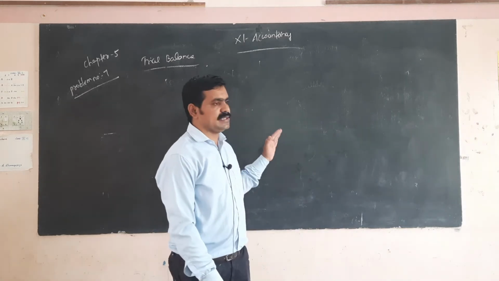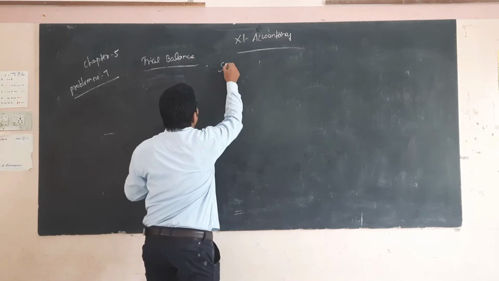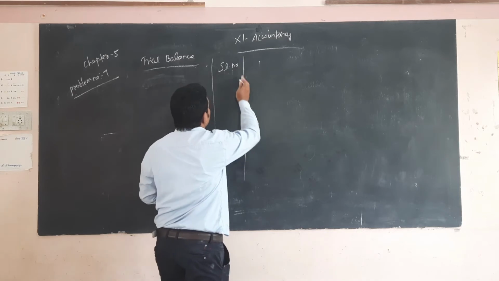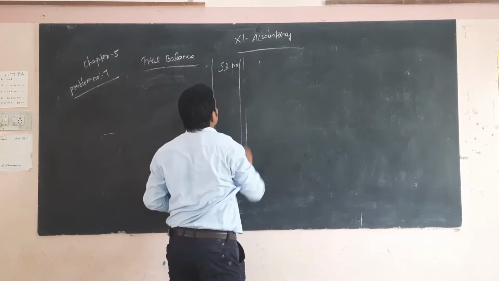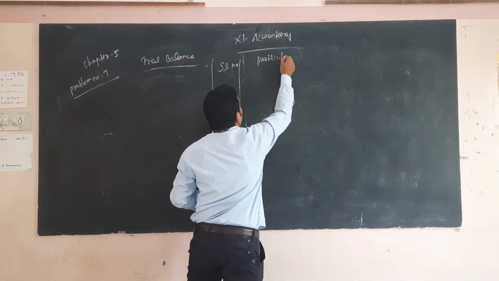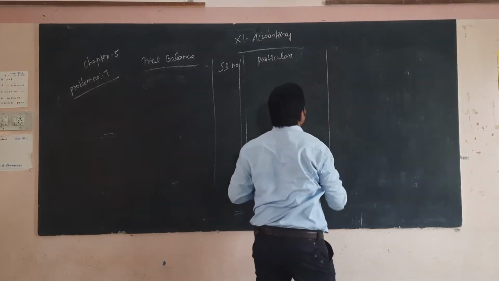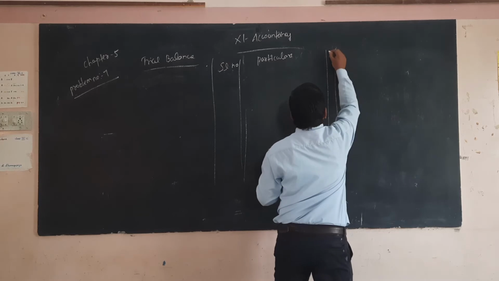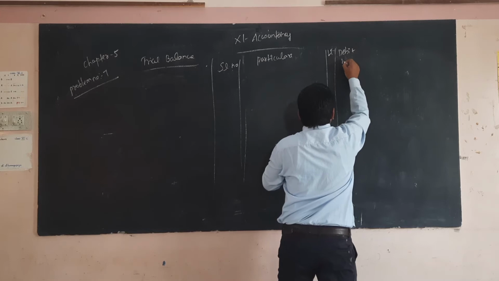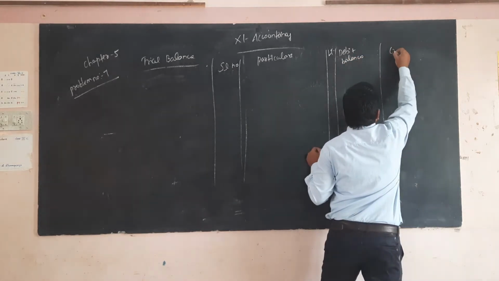Serial number, particulars, debit balance, credit balance.